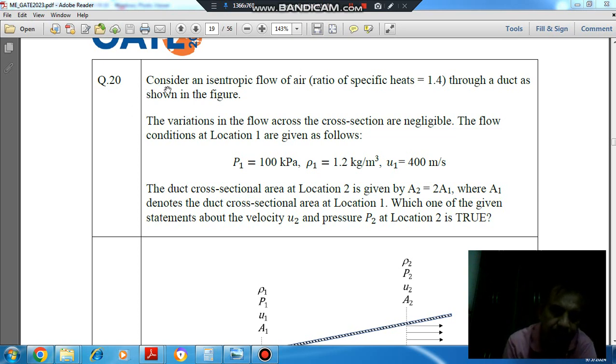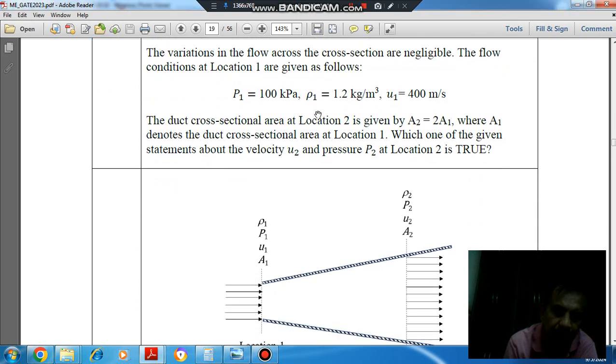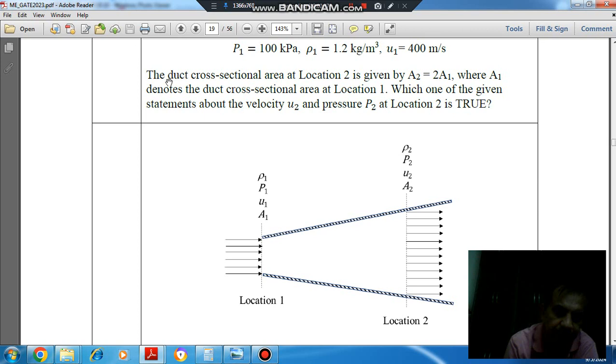Question number 20. Consider an isentropic flow of air, ratio of specific heats equal to 1.4, through a duct as shown in the figure. The variations in the flow across the cross section are negligible. The flow conditions at location 1 are given as follows: P1 is equal to 100 kPa, rho 1 is equal to 1.2 kilogram per meter cube, U1 is equal to 400 meter per second.